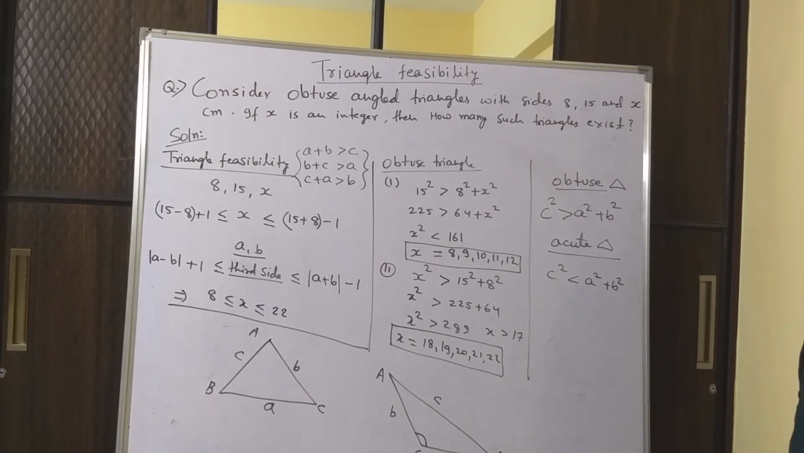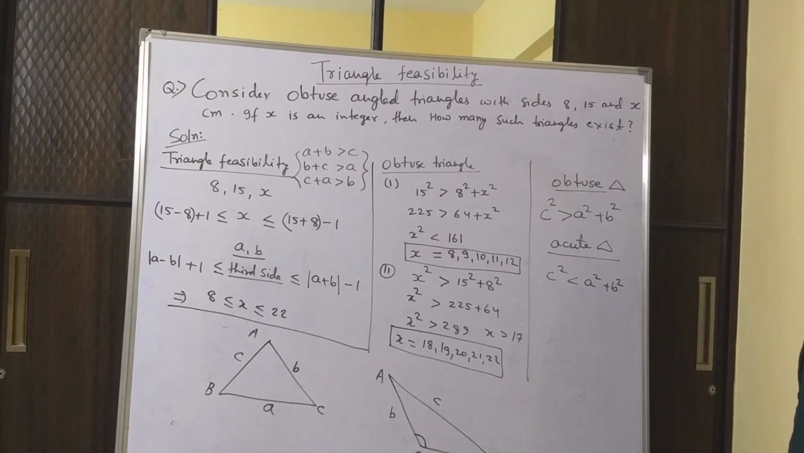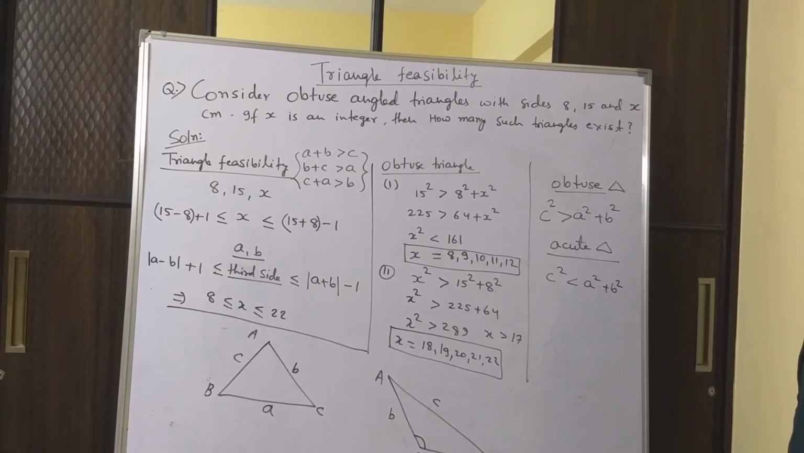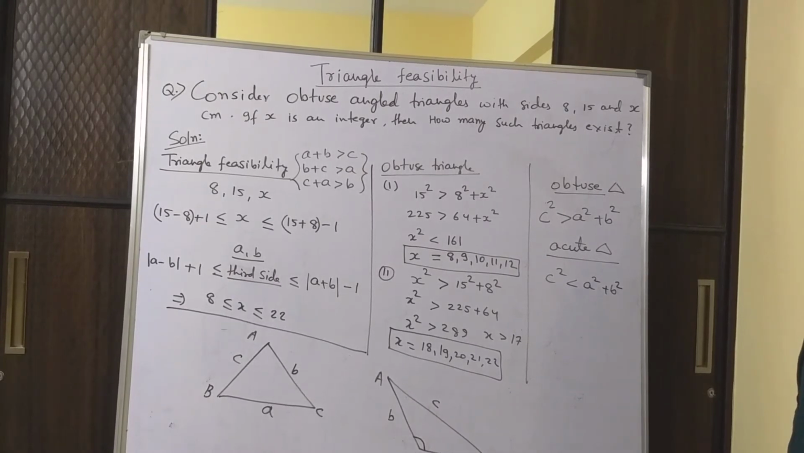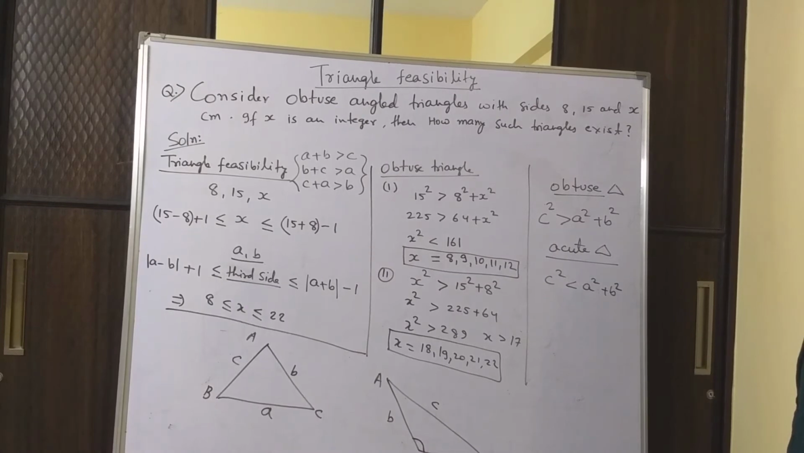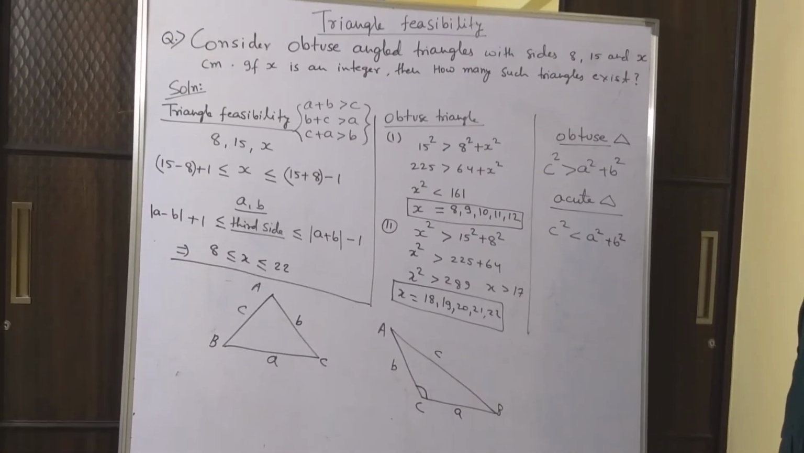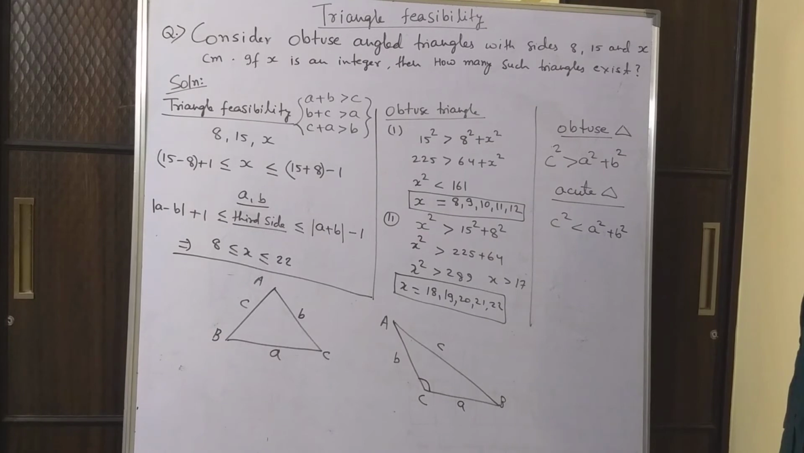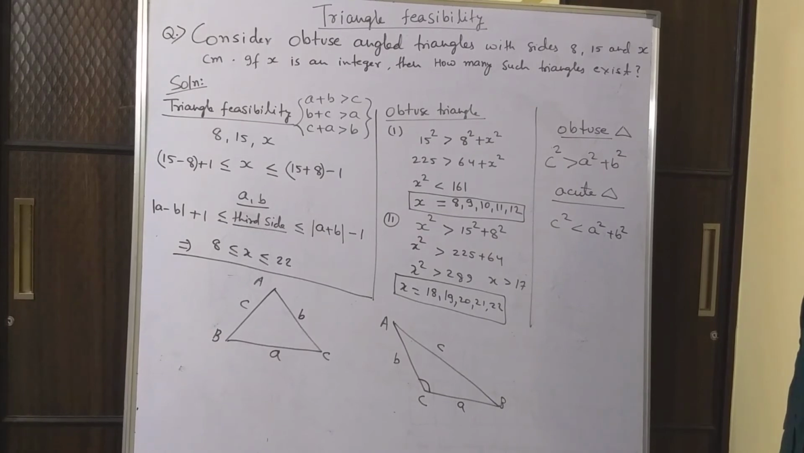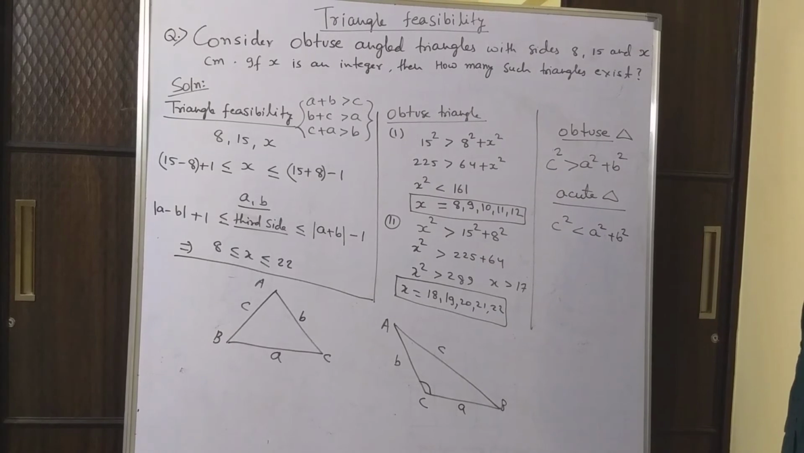So b plus c will be more than a, a plus b will be more than c, and c plus a will be more than b. That is your triangle feasibility, correct? And there is also a feasibility for obtuse angle triangles and acute angle triangles. We'll come to it in a while. Okay, so let us see the question.